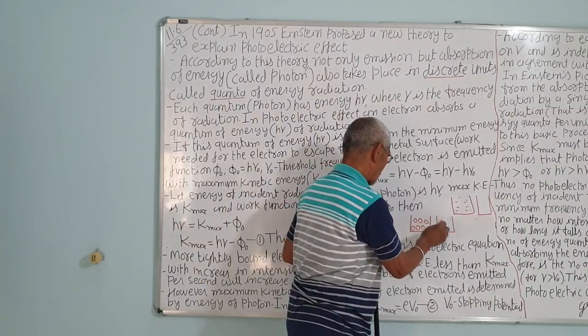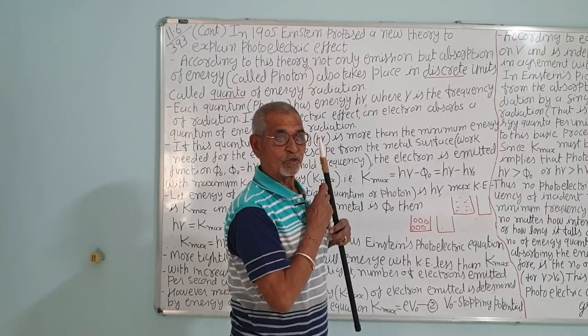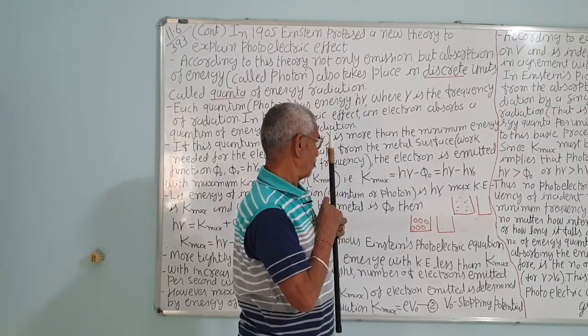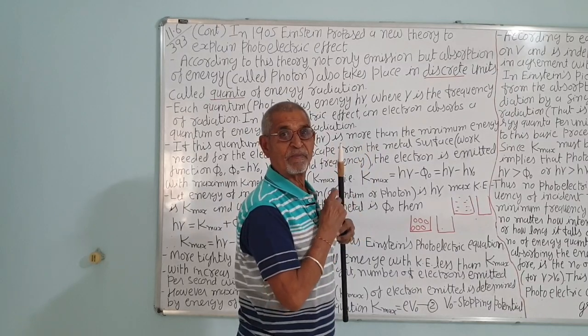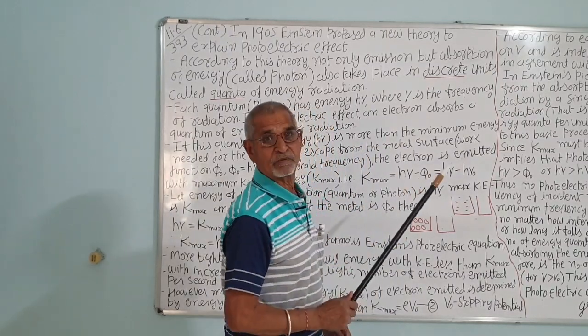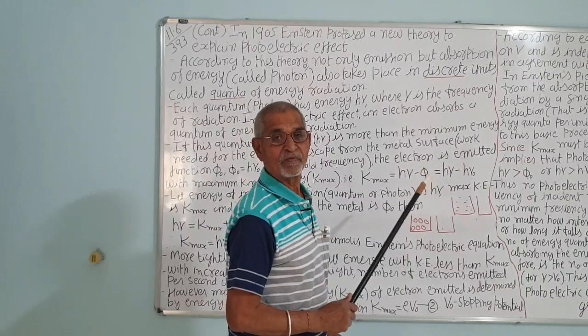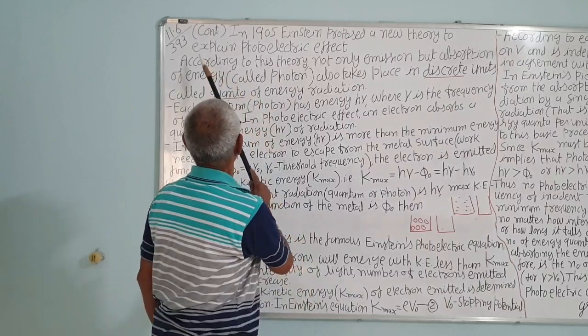This can be counted as packets, in the form of energy that is quantized. This theory was put forward by Max Planck, and Einstein used Max Planck's quantum theory to explain the photoelectric effect. Correct?